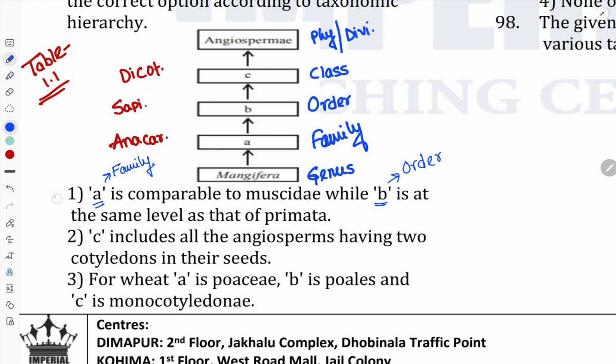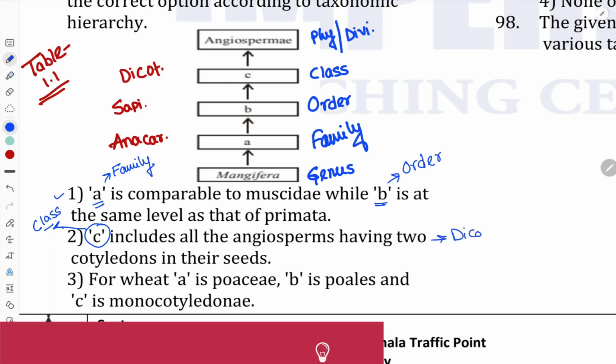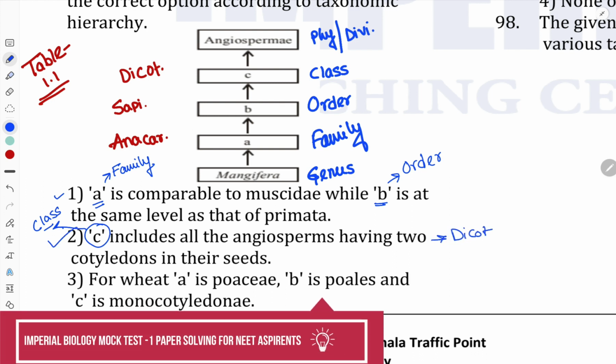So this is correct. Now C includes all the angiosperms having 2 cotyledons in their seed. C is a class, and having 2 cotyledons in the seed means they are talking about dicot plants. So this is also correct.